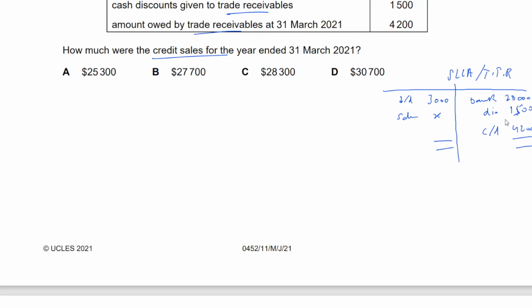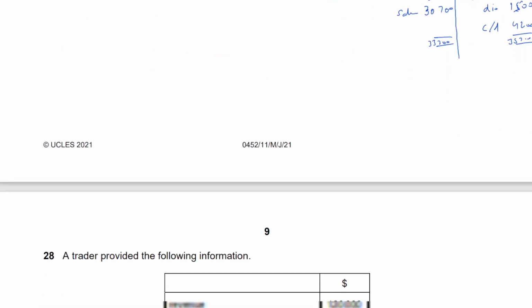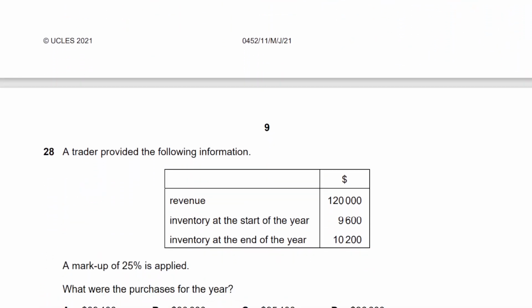28,000 plus 1,500 plus 4,200. So that's the total, 33,700. And X, the missing figure, will be 30,700, right? There, D.